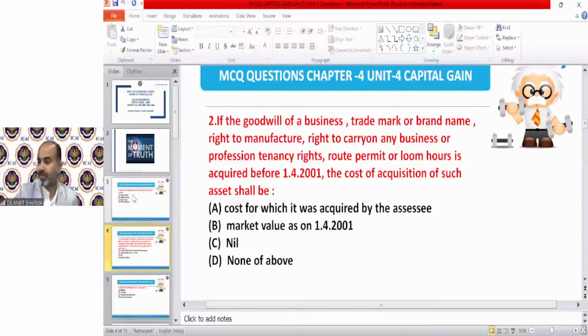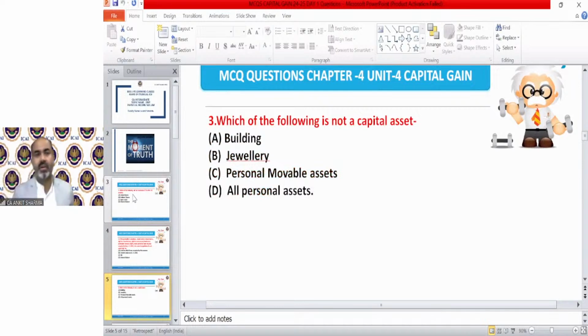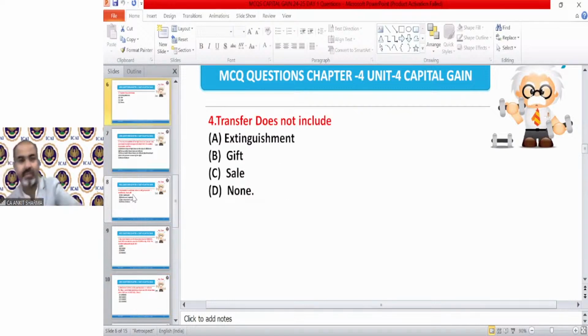What is the correct answer of question number 2? The correct answer of question number 2 is again A. Okay, well done. Third, which of the following is not a capital asset? Very simple. The correct answer is, of course, option number C.